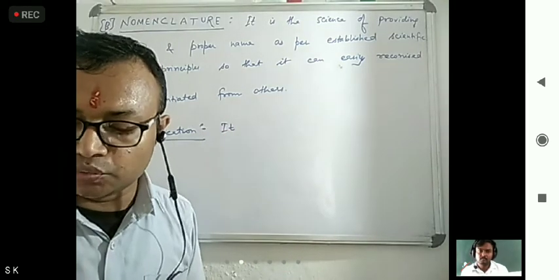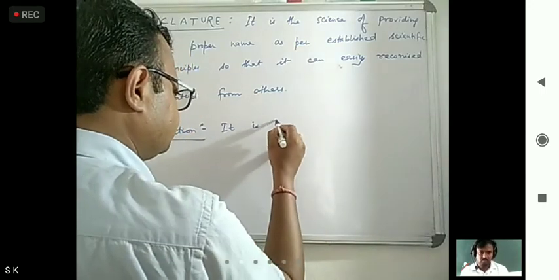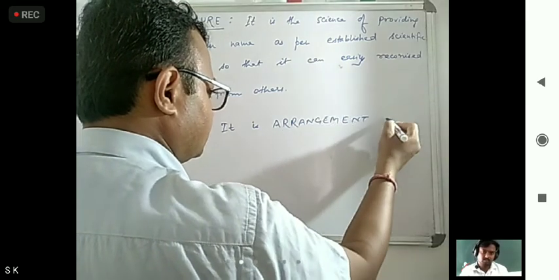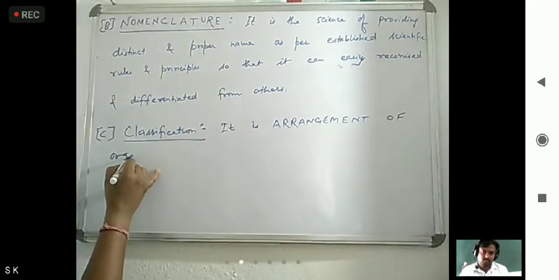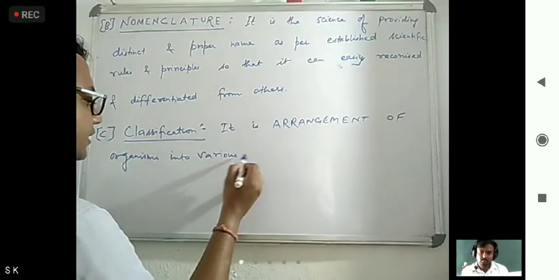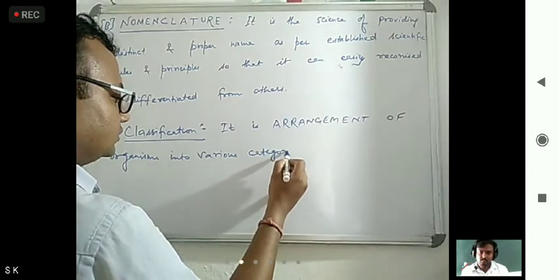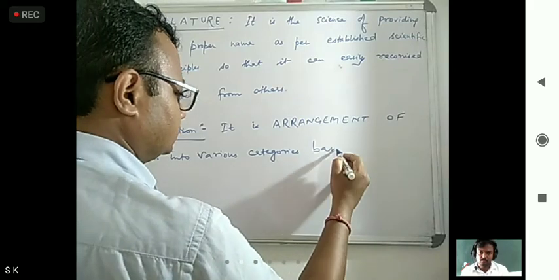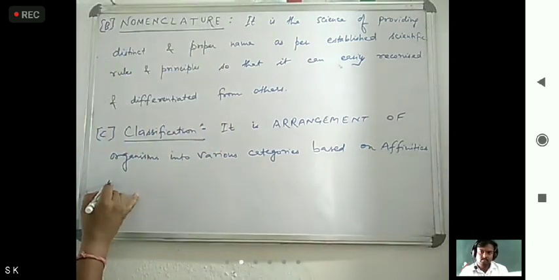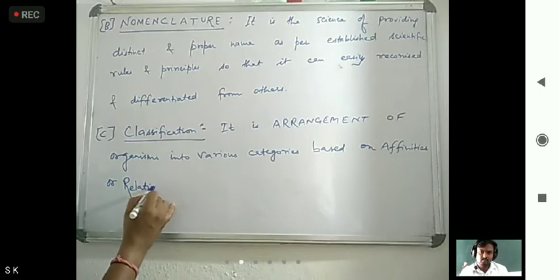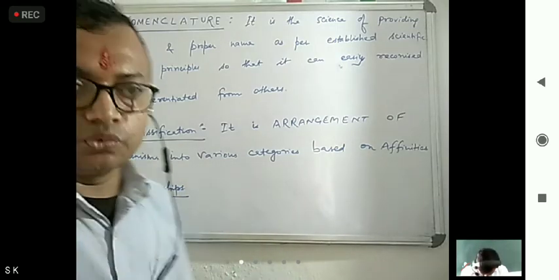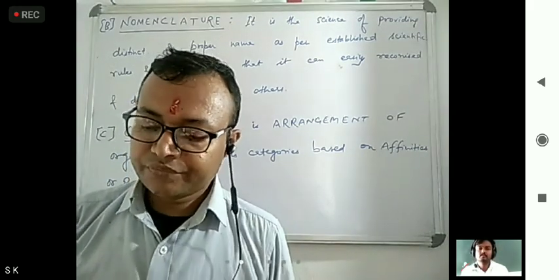Classification is the arrangement of organisms into various categories based on affinities or relationships. Okay, so this is what classification.